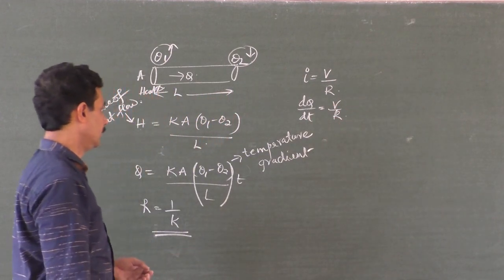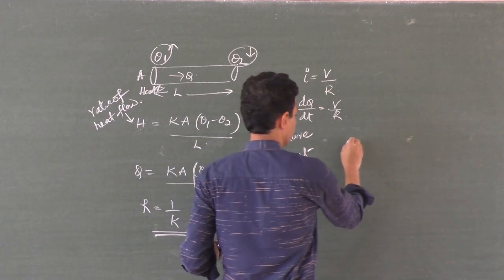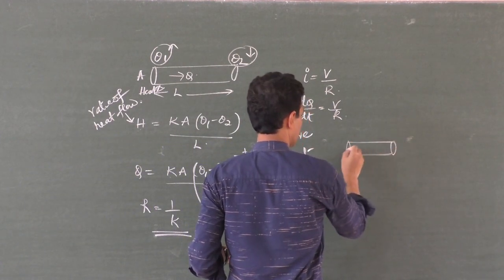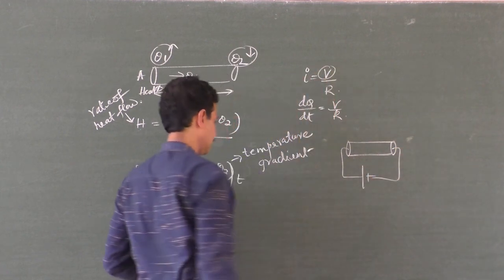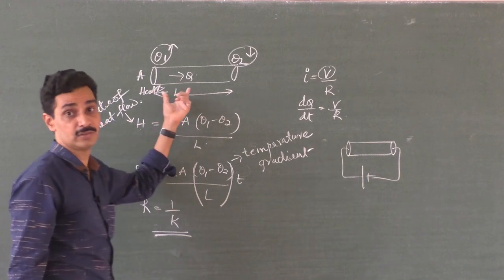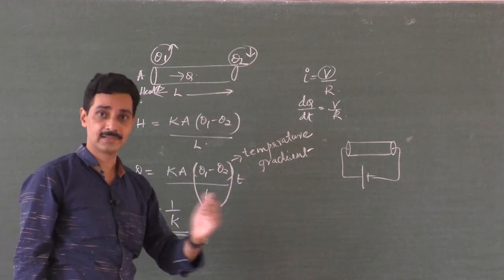Now, similarly, can't you apply the same case here? So if you want the electrons to flow in a particular direction, you have to apply a potential difference. That potential difference is written like this. Here, if you want the heat energy to flow from one point to another, you must maintain the temperature difference between the ends of the rod.